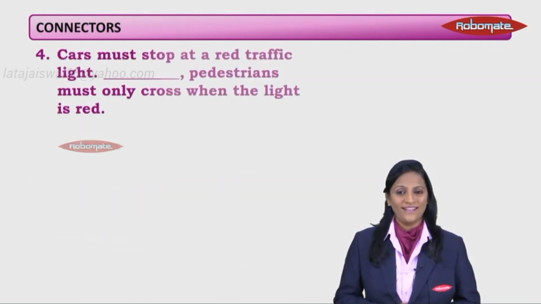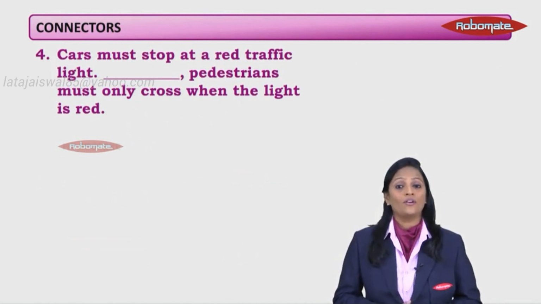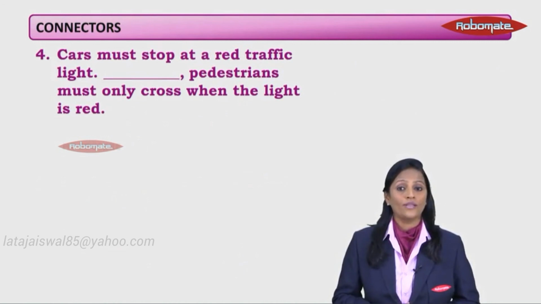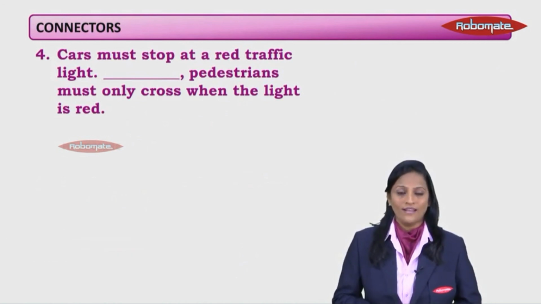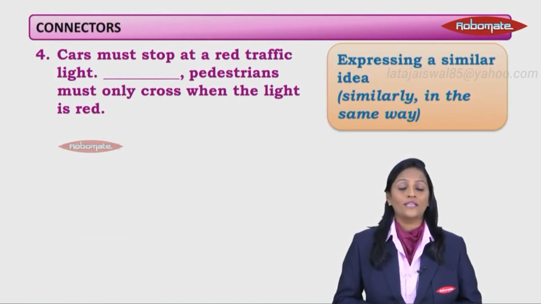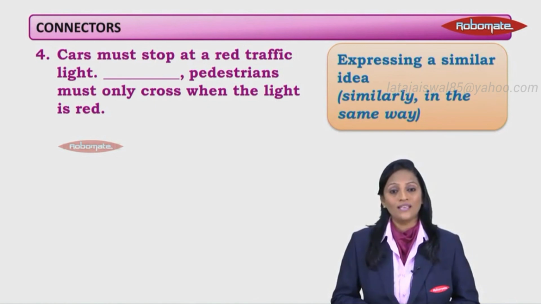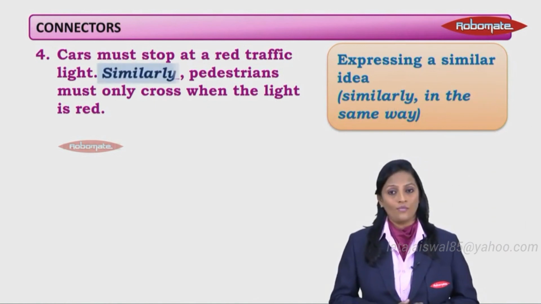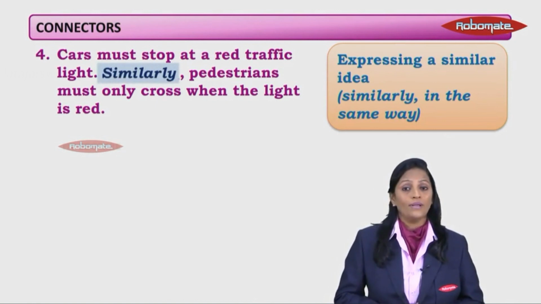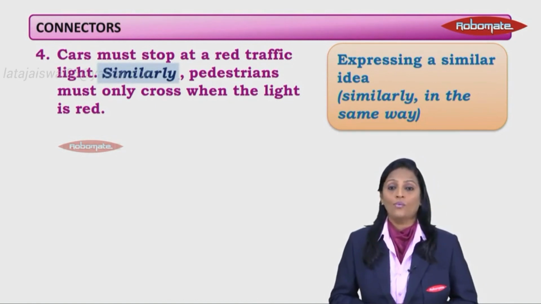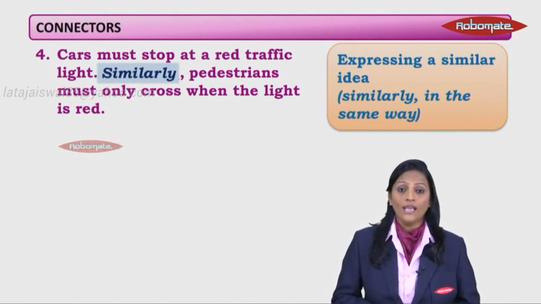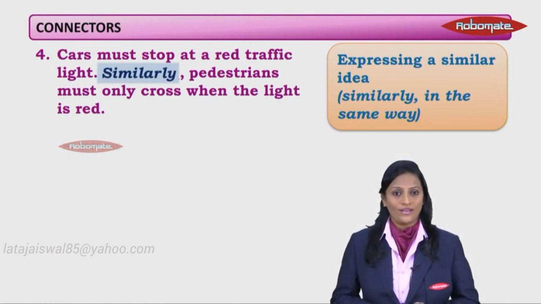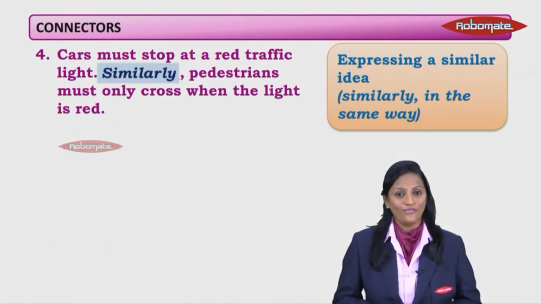Next one. Cars must stop at a red traffic light, dash, pedestrians must only cross when the light is red. Now again, this is expressing a similar idea. We just did this and we said that it could be similarly or in the same way. So we'll say similarly, pedestrians must only cross when the light is red. You can also say in the same way, pedestrians must also cross when the light is red. So you could use either of the two.